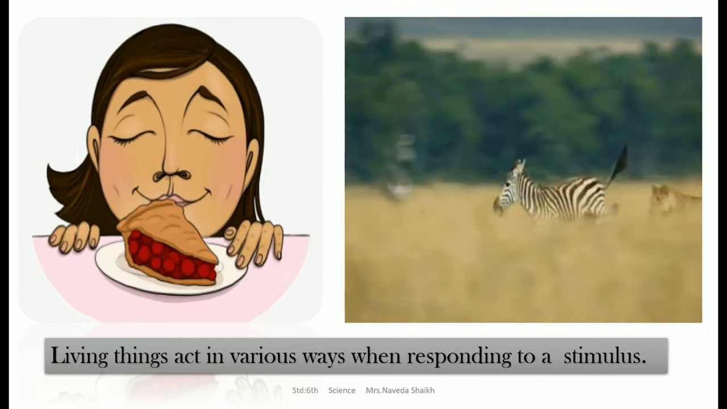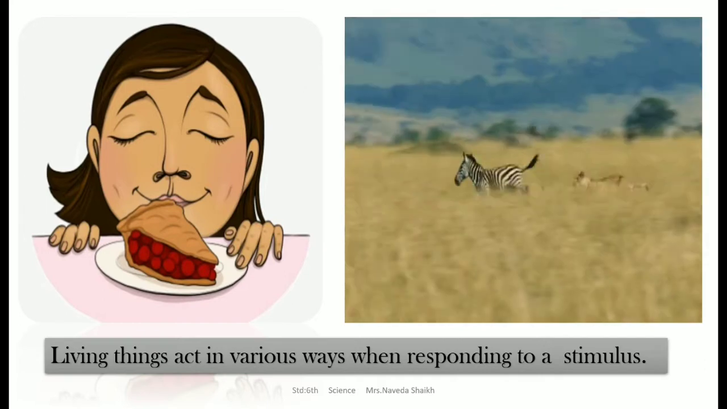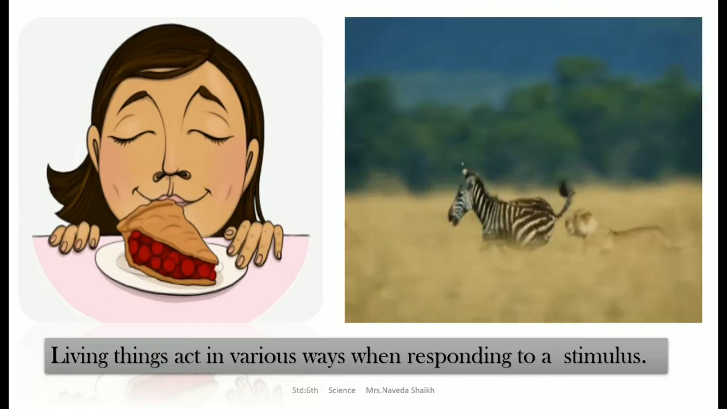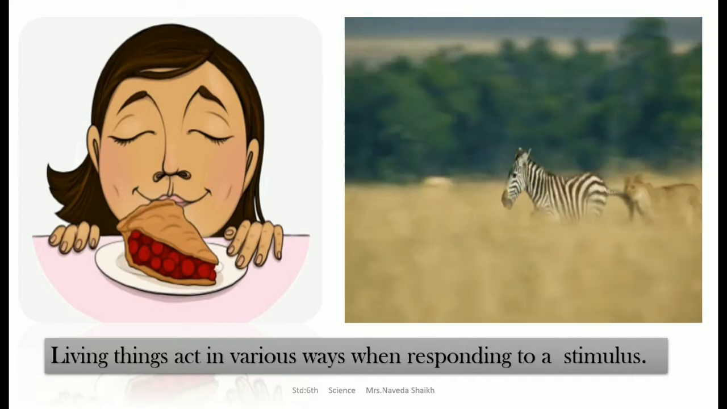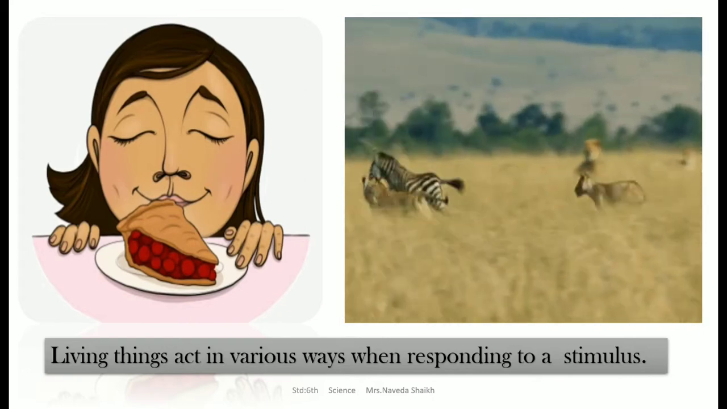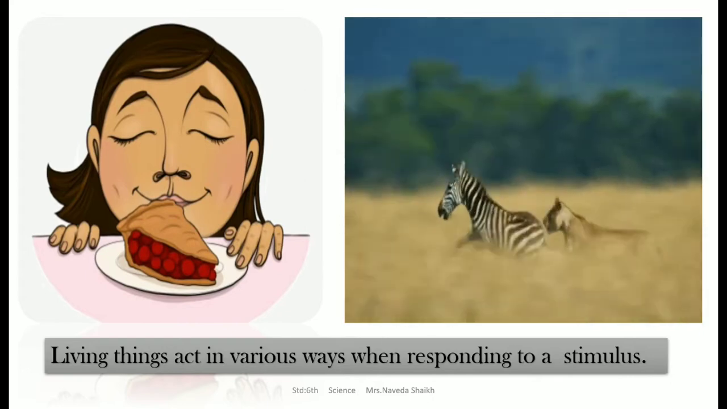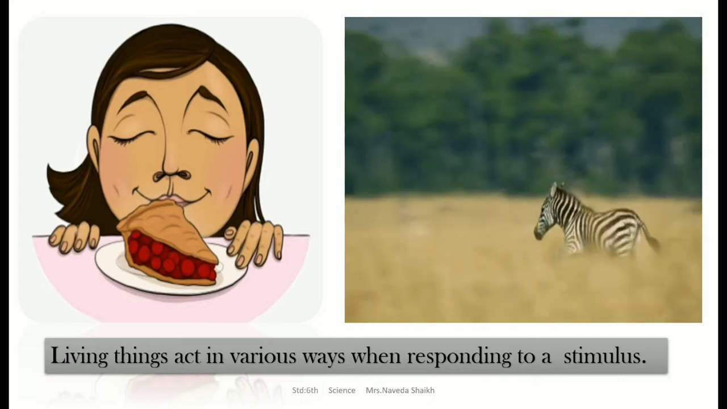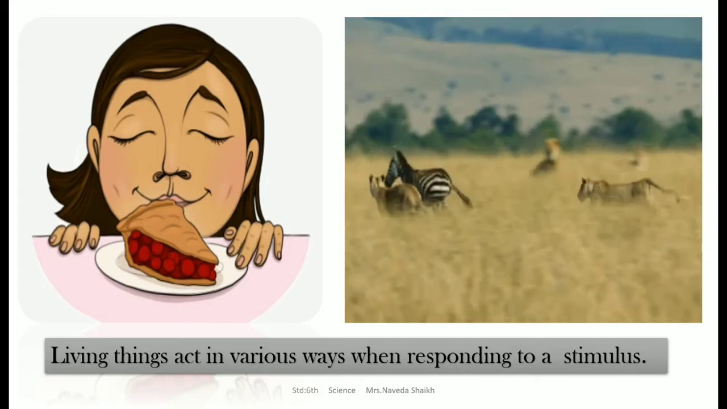Means if there is danger, the zebra or other animals will run. That is, they are responding to the stimulus. Danger was the stimulus. In the same way, the tasty aroma of the food is the stimulus, and when your mouth starts watering, that is the response to it. That is a response of your body to the stimulus.